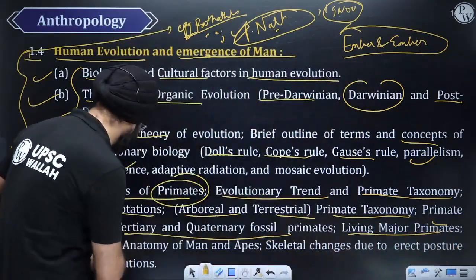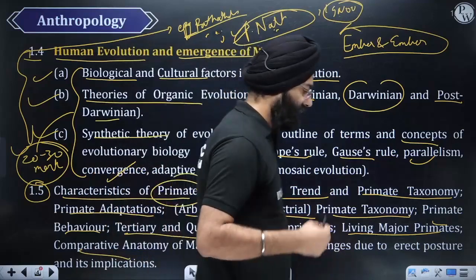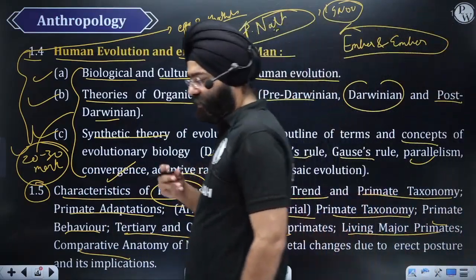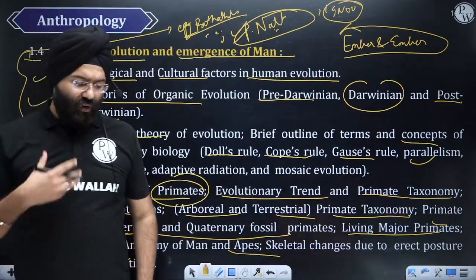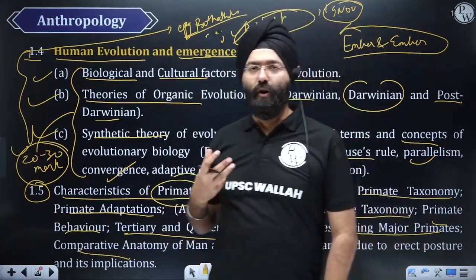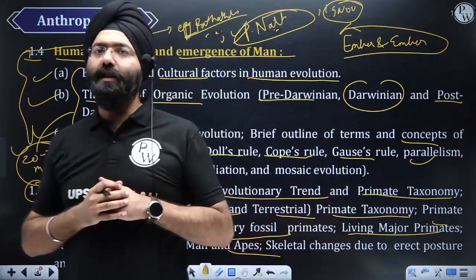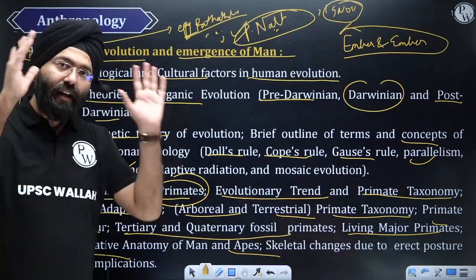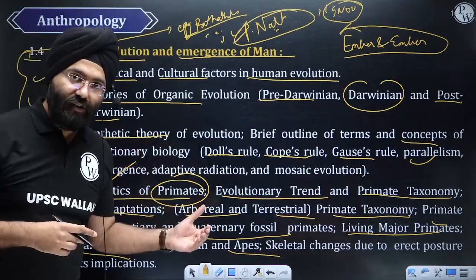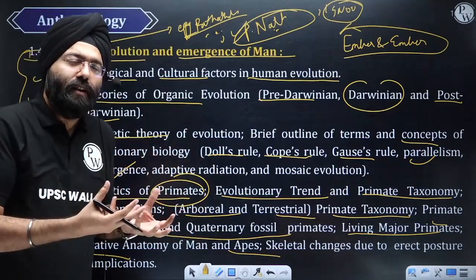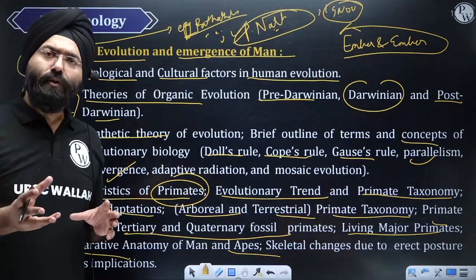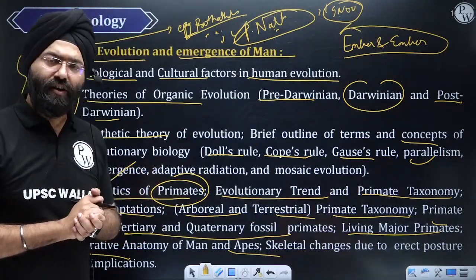We will do these along with the classificatory things, or the major living primates that are there. Now again, see, the issue with this topic is that we often consider it a little difficult. Why? Because there is a lot of rote learning. When we do this topic, we'll make it easier. We are going to use certain mnemonics, which will make your understanding very easy, so that you can remember the whole concept well. Because this topic has been asked repeatedly, and in order to make a question a little difficult, they can ask a taxonomy question. It has been asked earlier. So with those mnemonics, it will be easy for you to understand and remember.